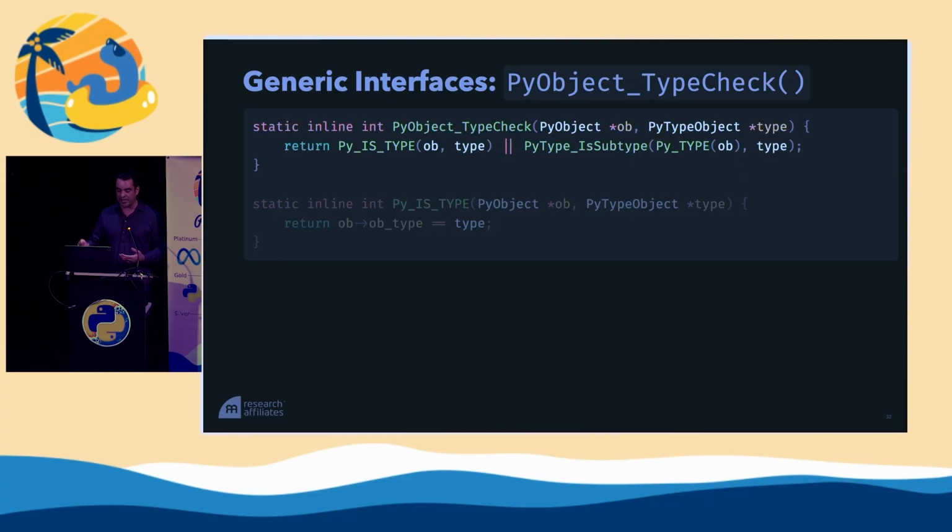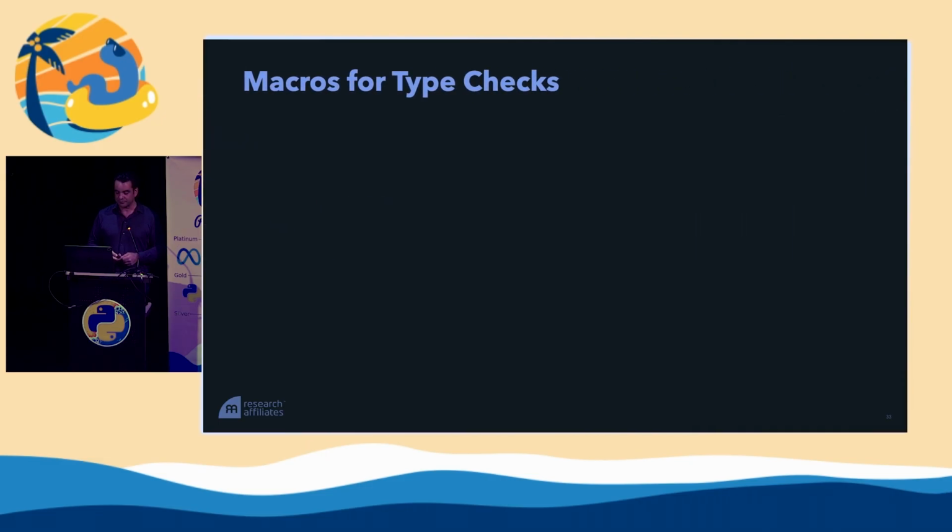This is the actual PyObject type check function that is called when CPython wants to evaluate if an instance is of another type. And we can see that this is taking a PyObject star, a pointer to a PyObject, and it's calling Py_IS_TYPE, and Py_IS_TYPE is taking that PyObject pointer and reading the ob_type field, which it knows every PyObject will have, and compares it to the type.